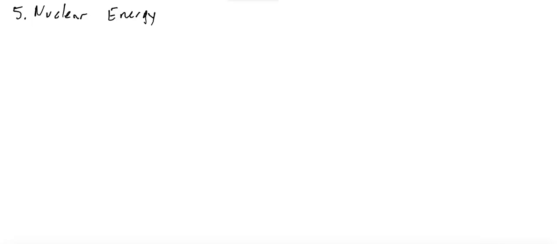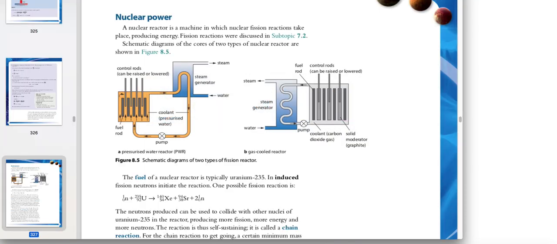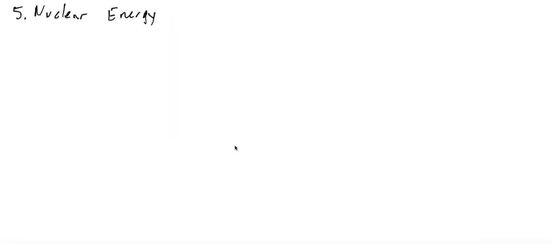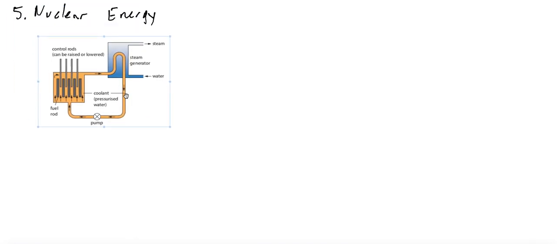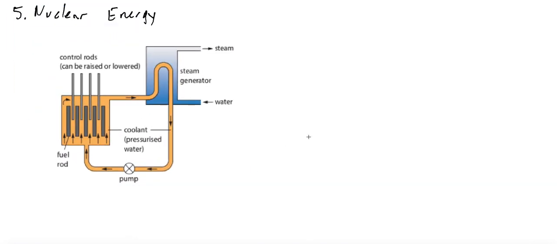Nuclear energy is energy which is stored in the form of binding energy in the atoms. To extract this energy, we need a device called a nuclear reactor. In your course, you have 2 types of reactor. You don't need to know both, but let me remind you of the idea. So we have fuel in the form of rods, called fuel rods.